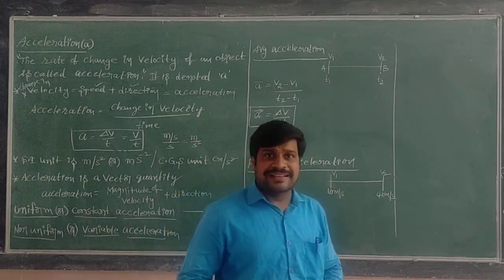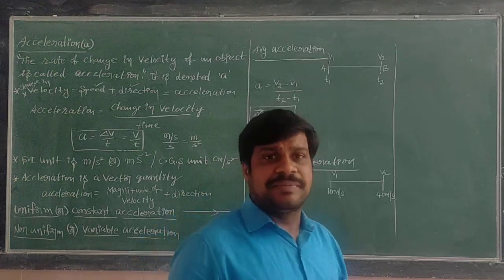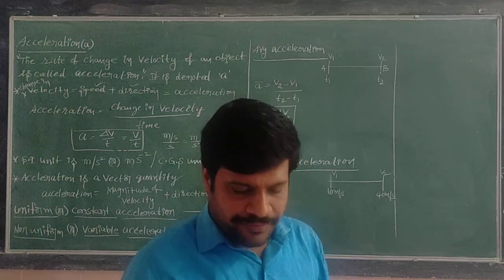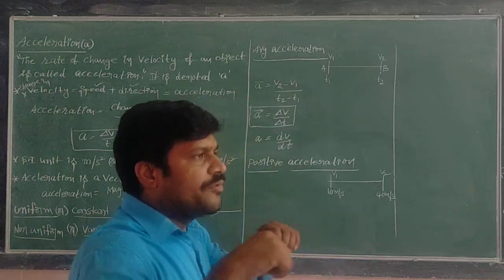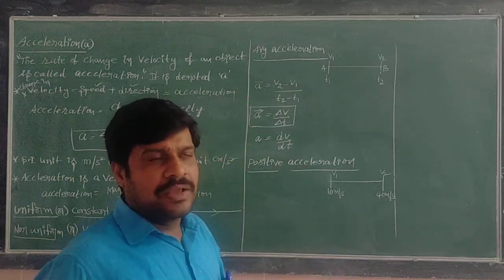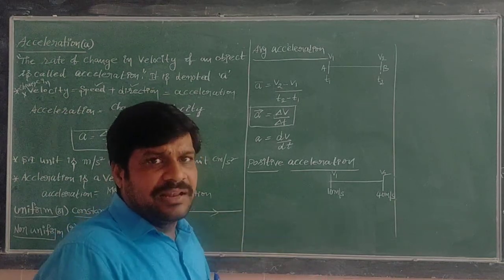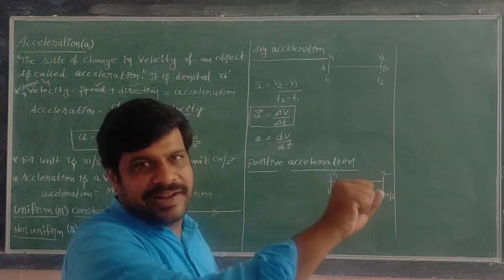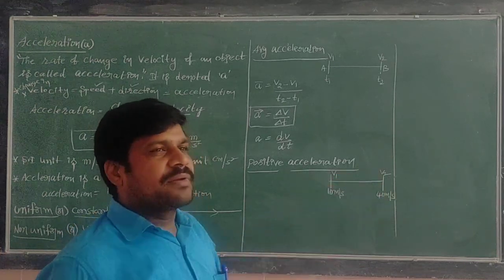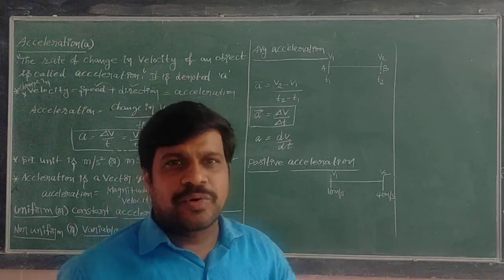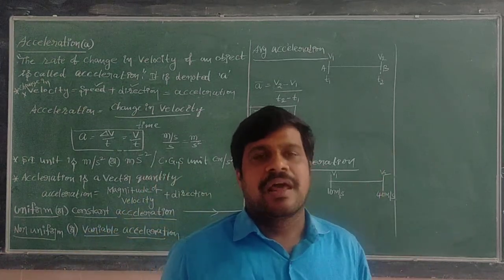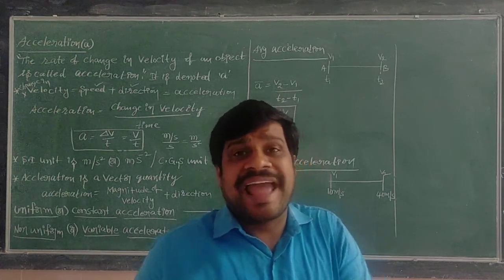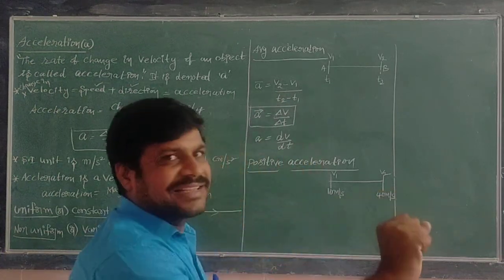In positive acceleration, the change in velocity keeps on increasing. For example, while you are riding a motorcycle, to increase your velocity you give the accelerator. Everybody used to say it in a different way, some people unknowingly, but it is the accelerator.